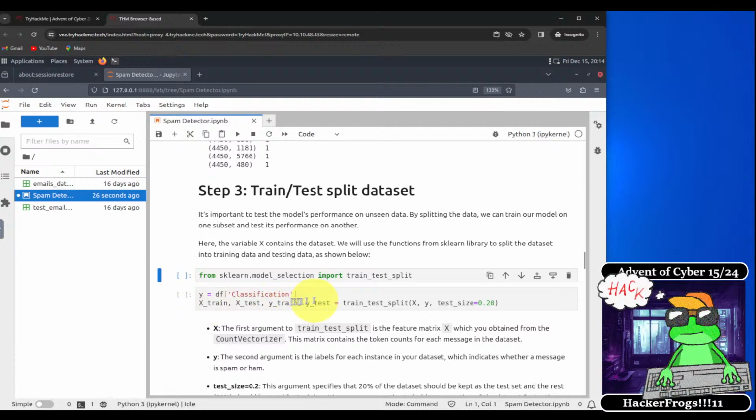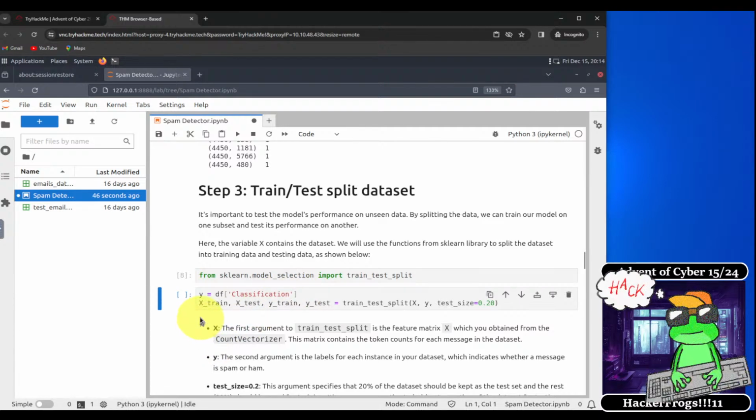All right, so the next step is we're going to import some more functions right here, train_test_split from this particular library. And then we're going to split up the df list, it looks like, into different subsets: xtrain, xtest, ytrain, ytest.